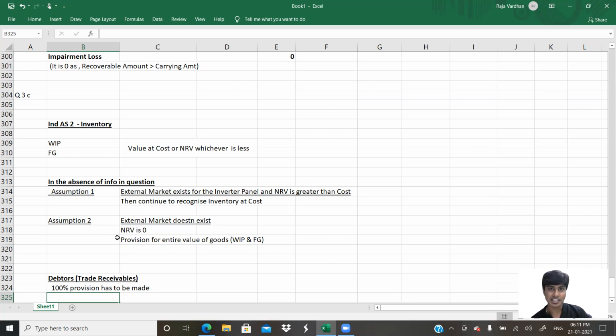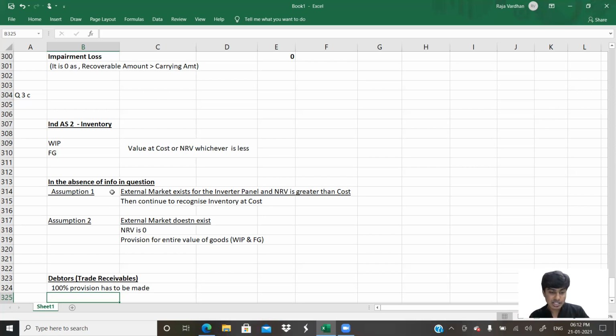However, with respect to debtors, as a winding up order has been initiated and the petition has been filed against the customer, we would have to make 100% provision against the receivable from the customer. You get that? However, whenever a later liquidation order is passed and they tell like 50 paise in a rupee or 25 paise in a rupee will be realized, such amount of provision which is no longer required will be reversed and the balance will be received as receipt from our debtor. Such an answer has to be written by way of comment in our question number 3C.